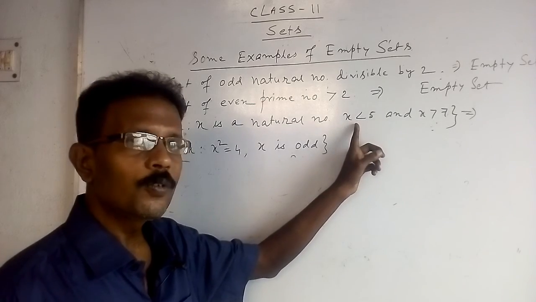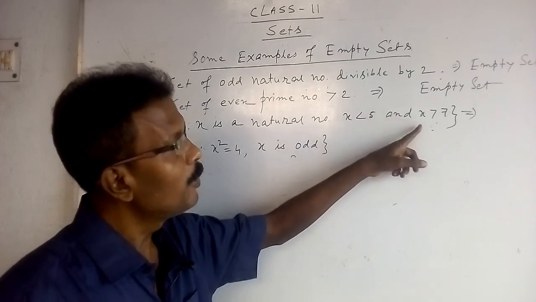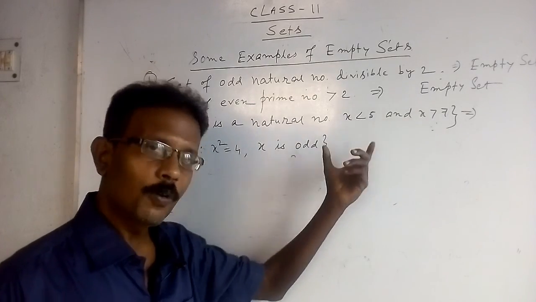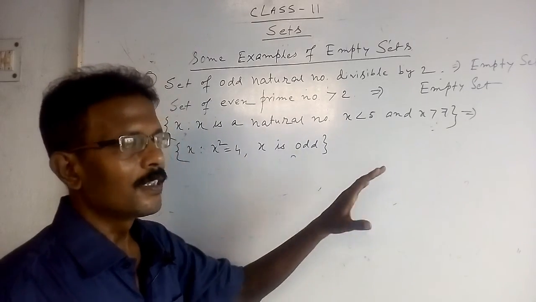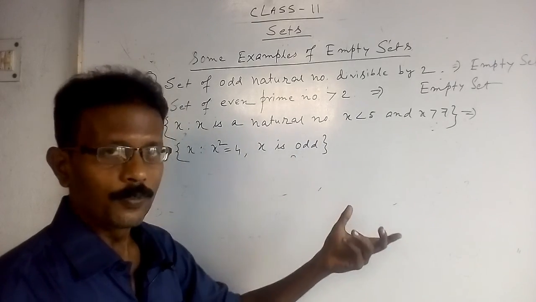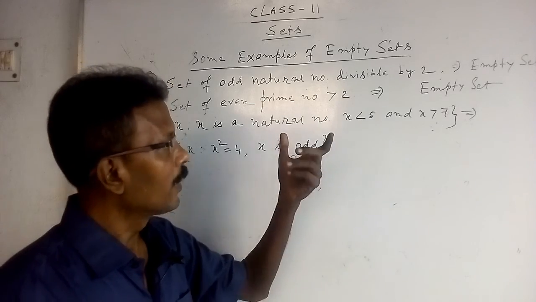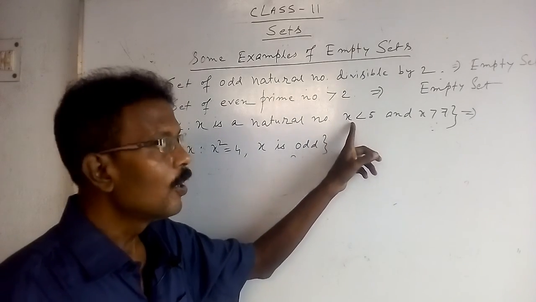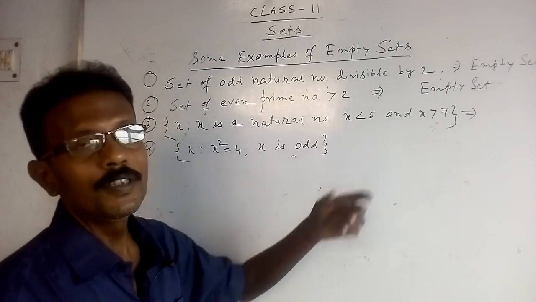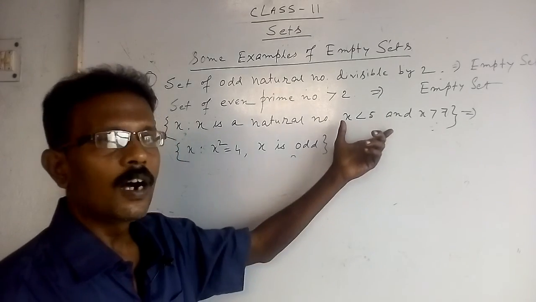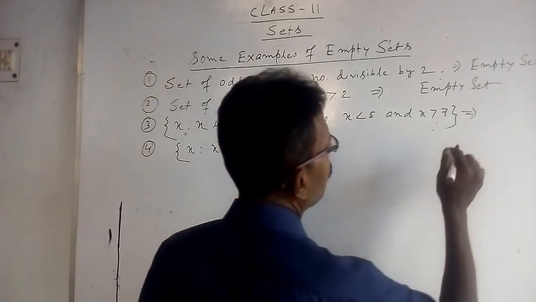A number cannot be less than 5 and simultaneously greater than 7. Is it possible? No, this is not possible. No number at a time can be less than 5 and greater than 7. Therefore this is undoubtedly an empty set.